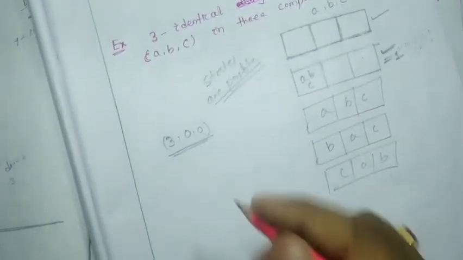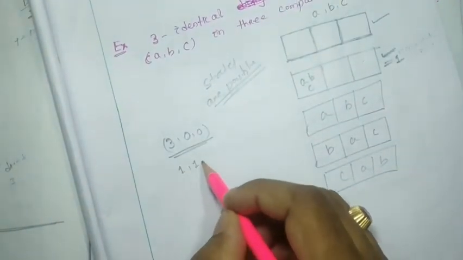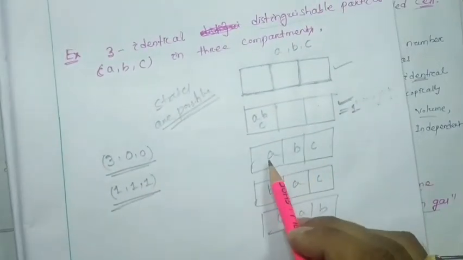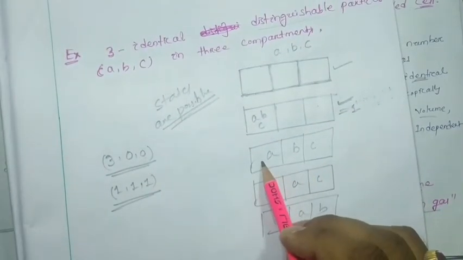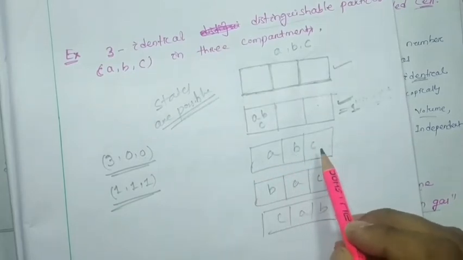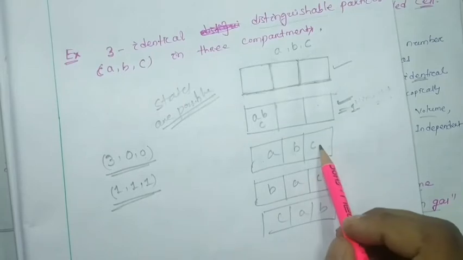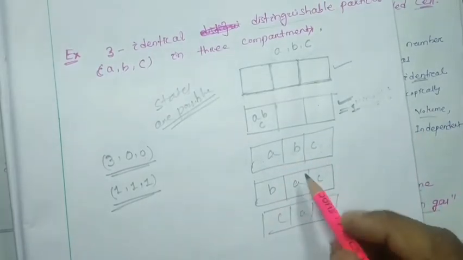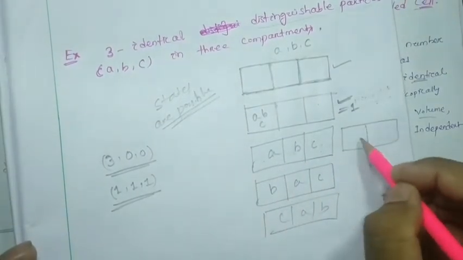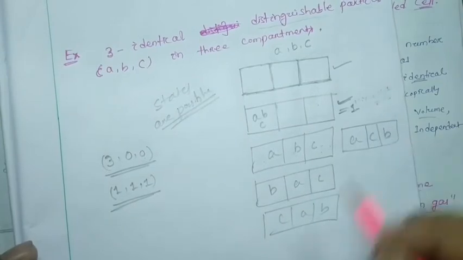Okay, now we have to consider the 111 state. The 111 state means the first compartment will contain one particle, the second one particle, and the third one particle. So how many ways? You just see ABC or ACB.